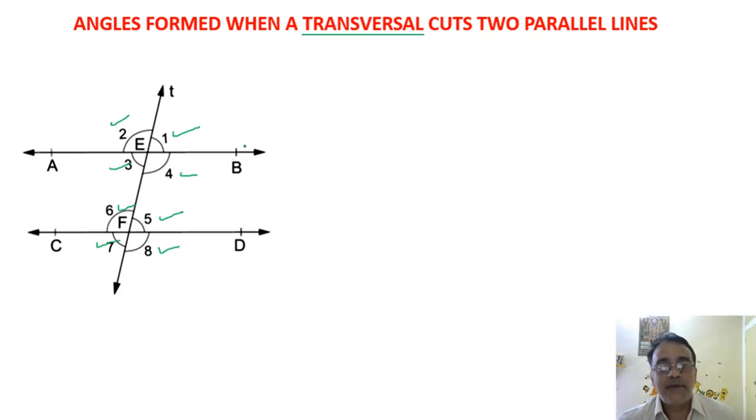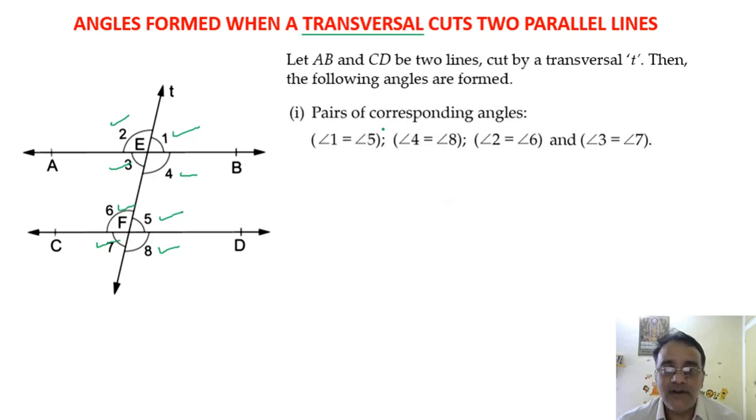One is a pair of corresponding angles, second pair of alternate angles, and the third one is the pair of interior angles on the same side of the transversal line. So alternate angles में भी दो type है, one is interior, another is exterior. So let us start with the pair of corresponding angles.